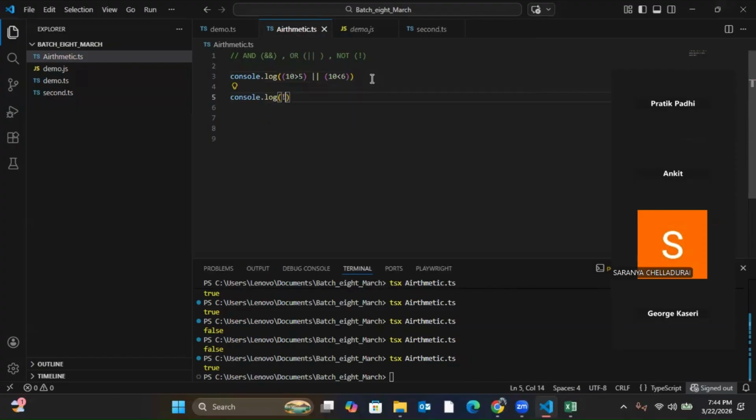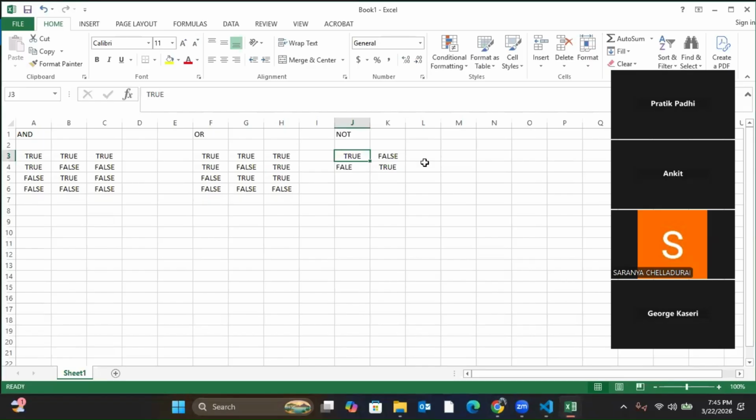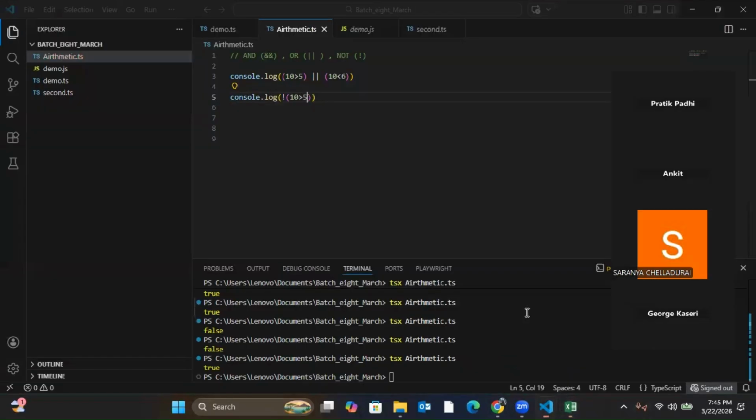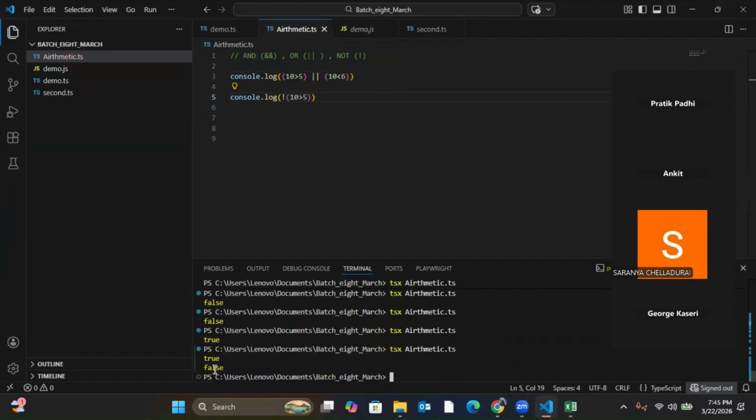So for not, we have just this symbol and you can give the condition. Let's say 10 greater than 5. 10 greater than 5 is true. Not, what I told, true becomes false. So here 10 greater than 5 is true. Not true, that is false. So it will print false. See, false.